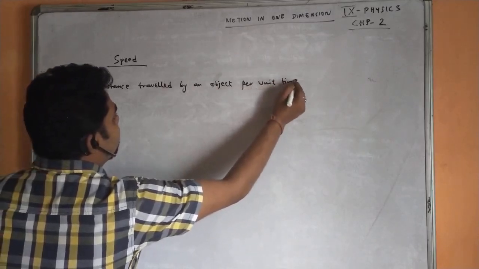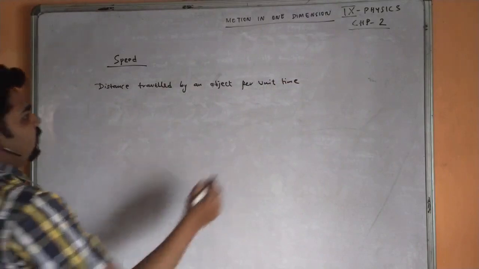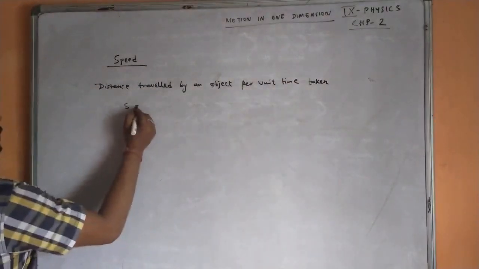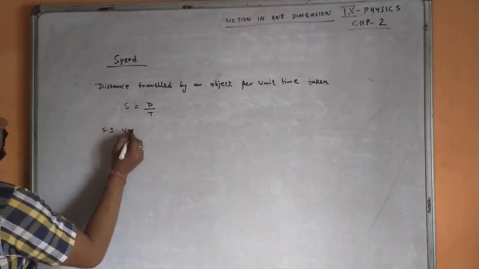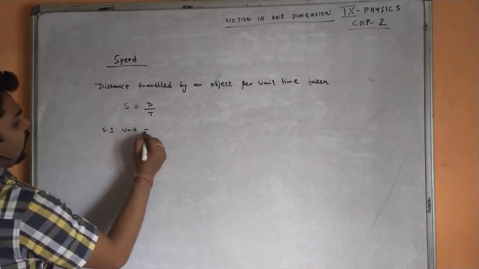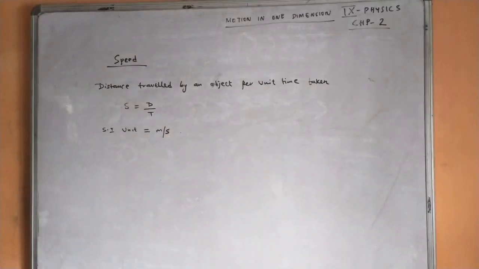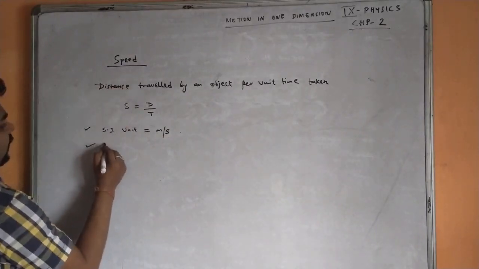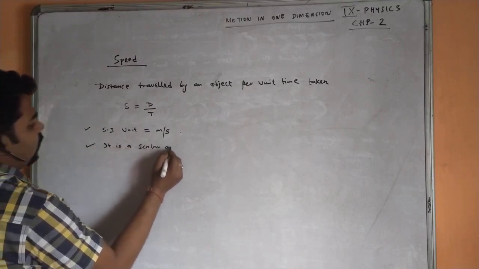So distance traveled by an object per unit time taken is considered speed. So speed is equal to distance by time. The SI unit of speed is meter per second. This is the SI unit of speed, and speed is a scalar quantity.